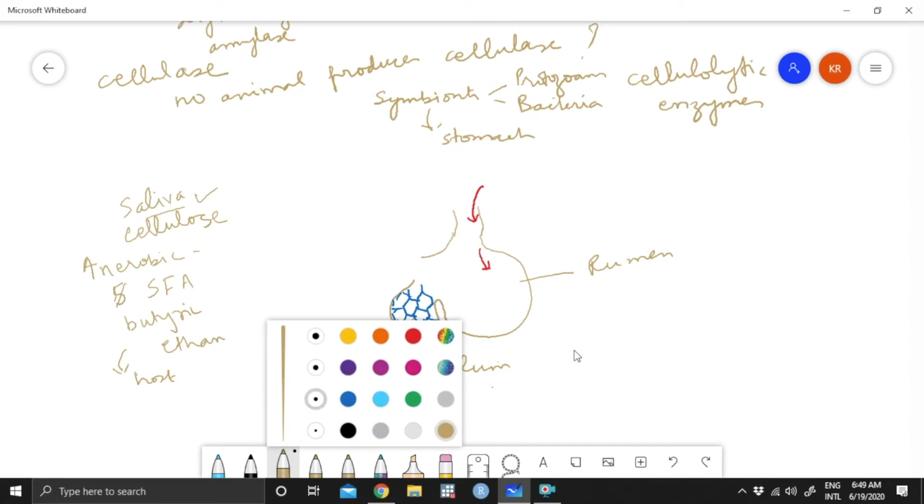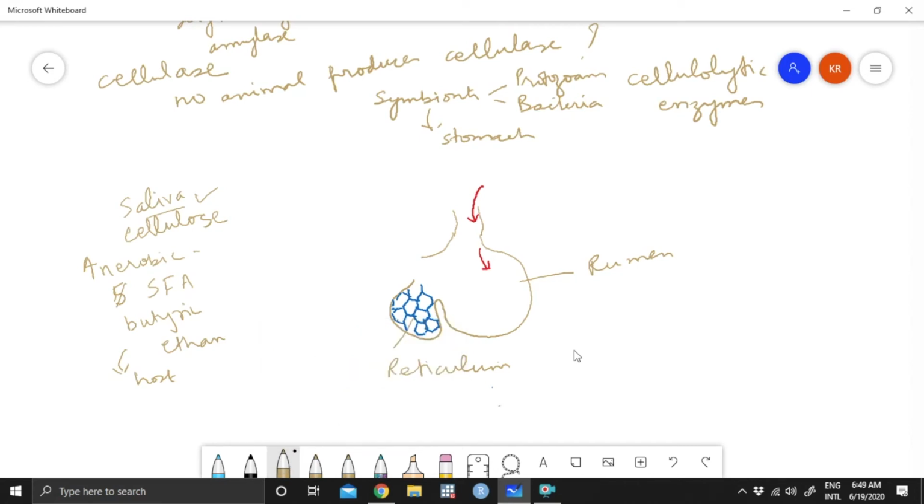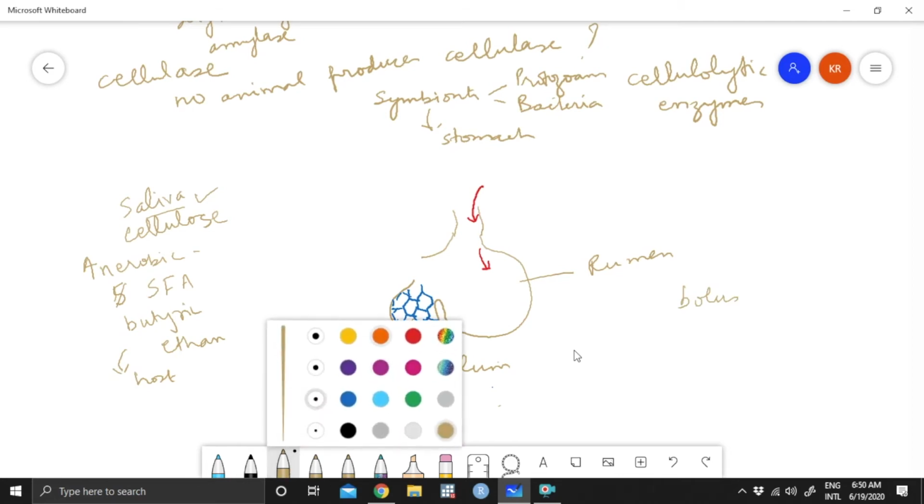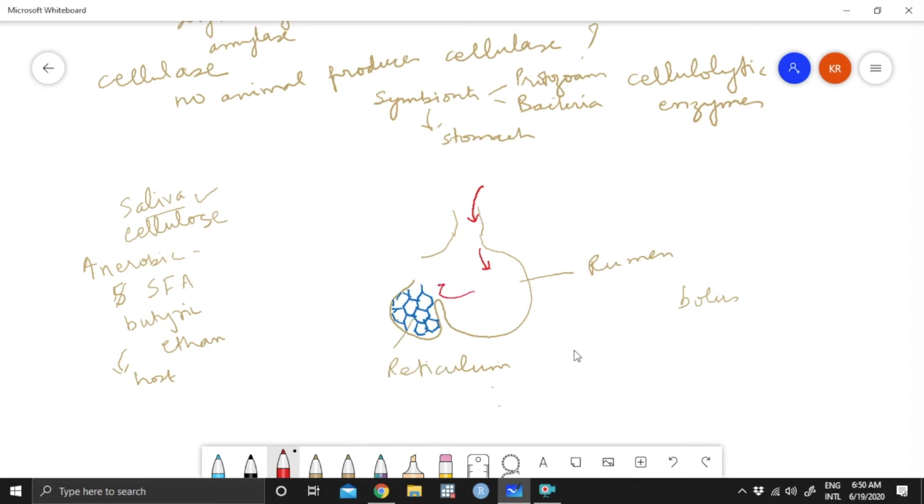So when it comes into this chamber, the food is now made into boluses. A bolus is a round laddu-like structure, or small pellets, depending upon the animal. And the food now, very interestingly, goes from here into this reticulum, rumen first, then reticulum, and goes back into the mouth.